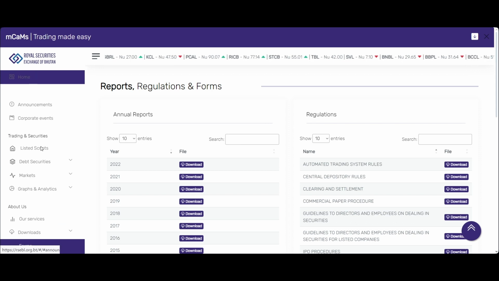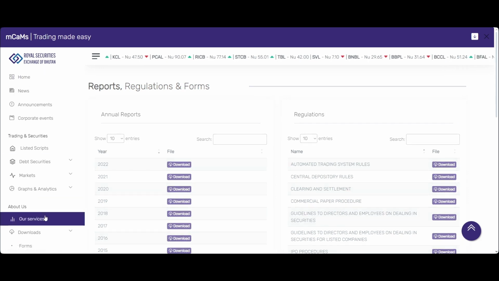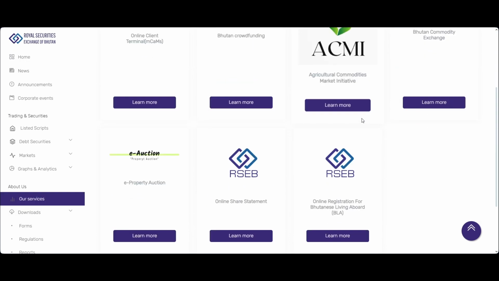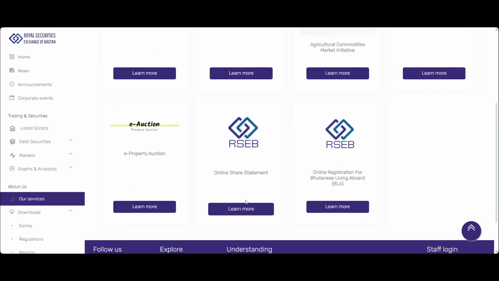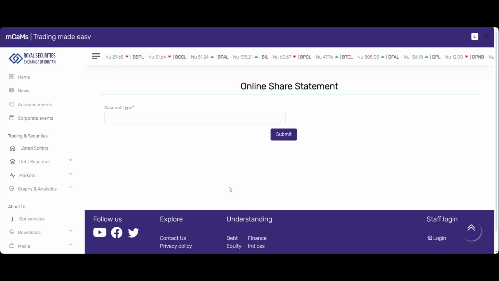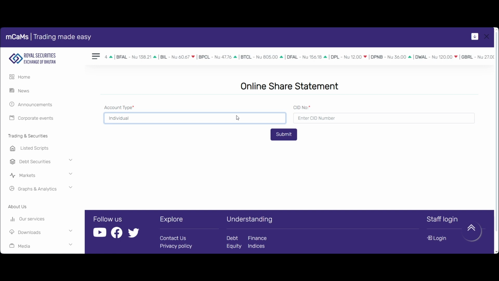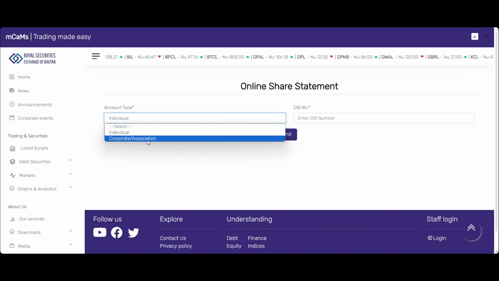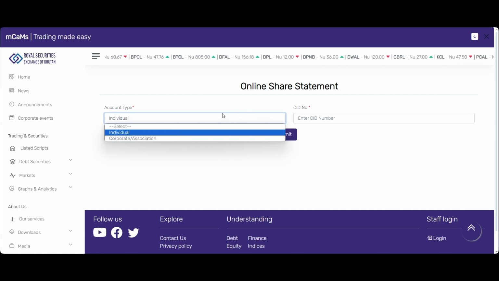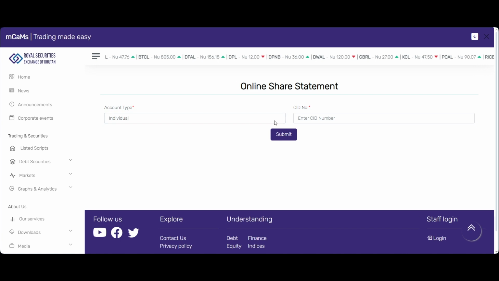In this section we have online share statement. Then you just need to select the account type. Mostly it's for individuals. The corporates or the associations can also generate their account details from here. Once you select the type, you just enter your CID number.